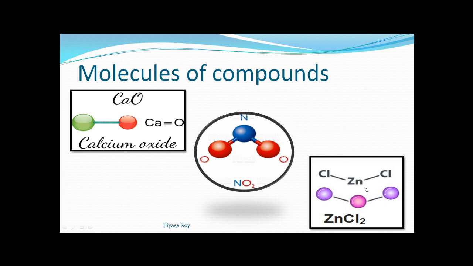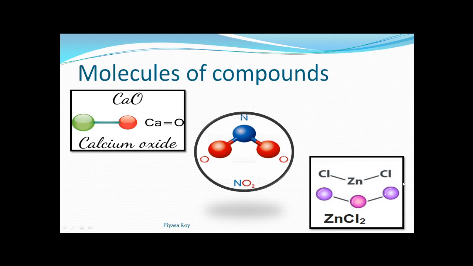Now come to zinc chloride. Here the middle one is the zinc atom. Zinc is a metal, and here two chlorine atoms are there. So here one chlorine atom is bonded with this zinc with a chemical bond, and another chlorine atom is again bonded with this same zinc atom with this other chemical bond.